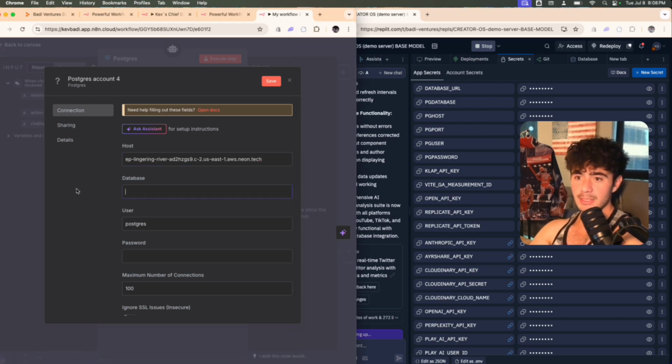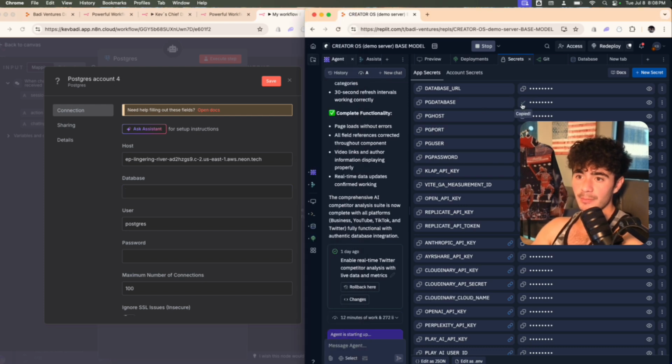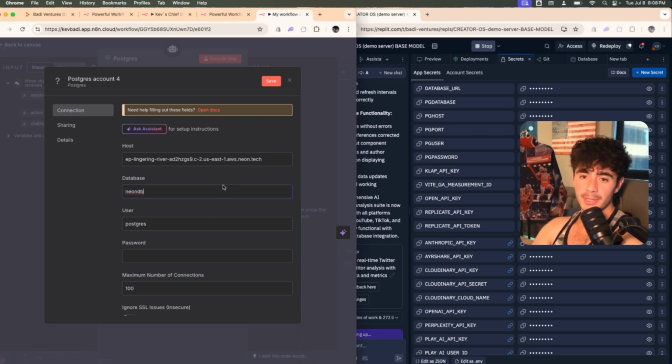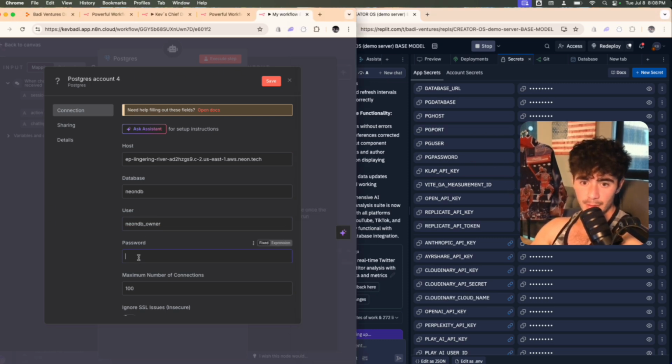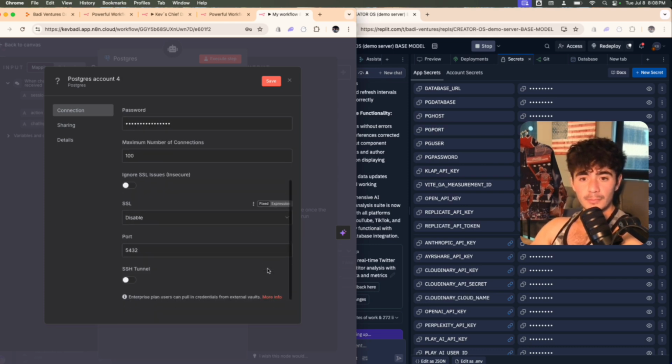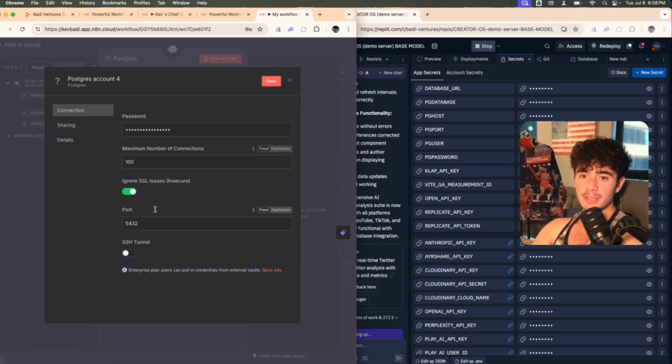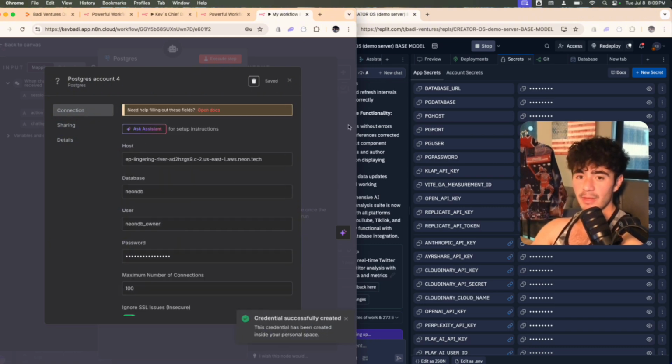Then the next one is the database. And so I'm just going to go and grab the PG database, and I'm going to paste it in as well. And then we need to grab the PG user, and then lastly, the PG password. Cool. Then we're going to scroll down, and we're going to click the ignore SSL issues, and we're going to click save, and that should give us a connection.